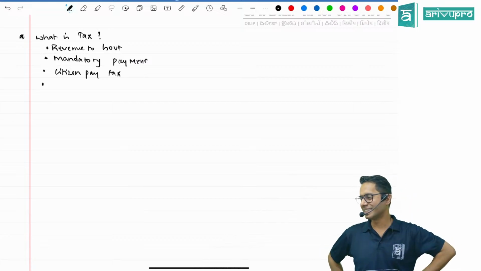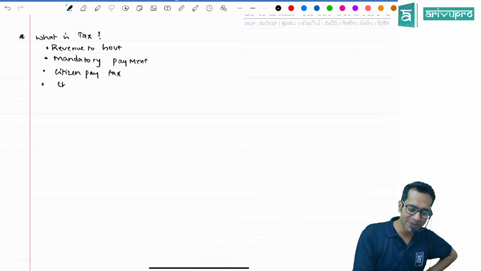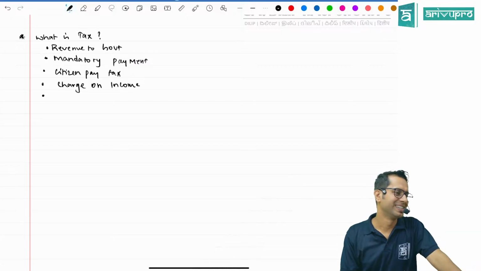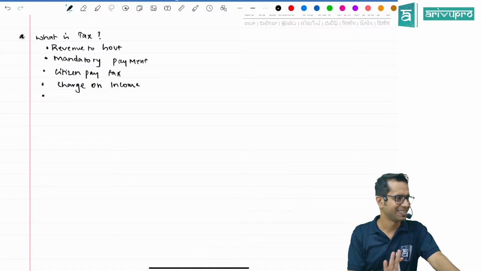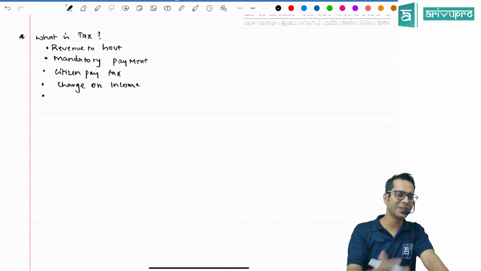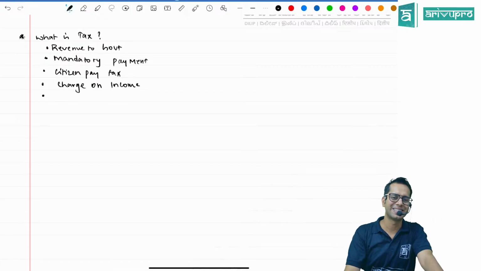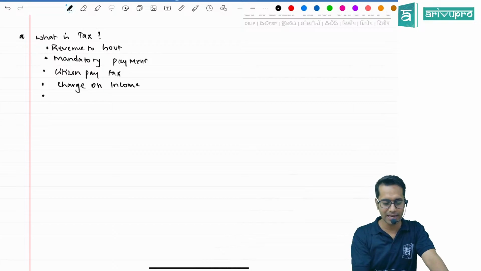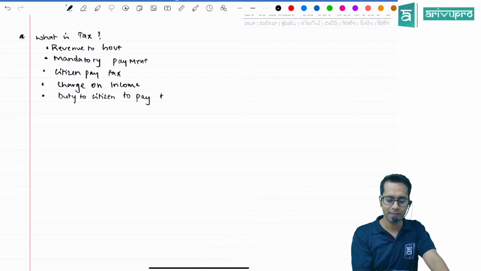Hey, tell me what is tax? Sir, it's charge on income. It is charge on income. Then what is tax? Yes. Duty. Someone was telling something. Duty of citizen is to pay tax. How much tax you have paid, Sundari? Duty of citizen to pay tax.